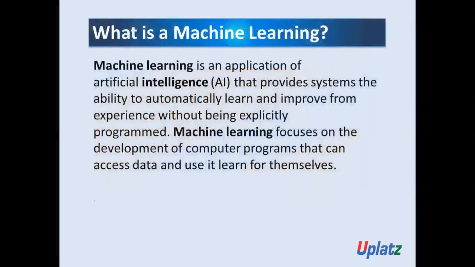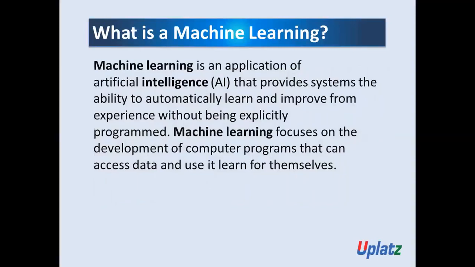So see here, machine learning is an application of artificial intelligence that provides systems the ability to automatically learn and improve from the experience without being explicitly programmed. Are you getting it?